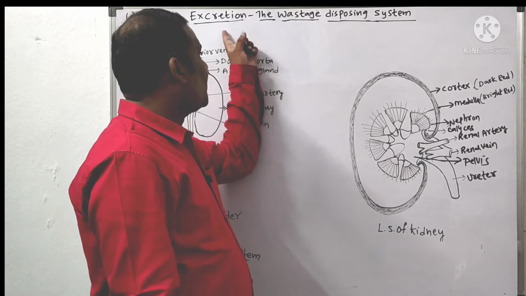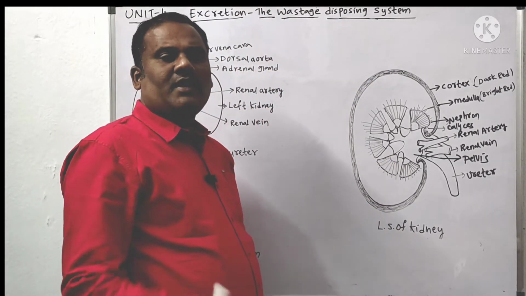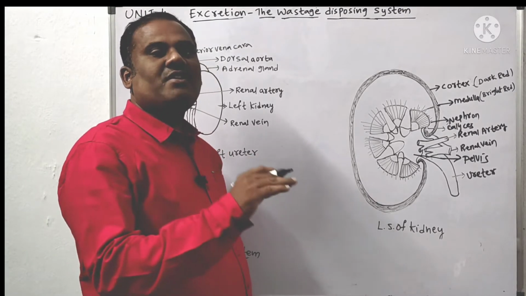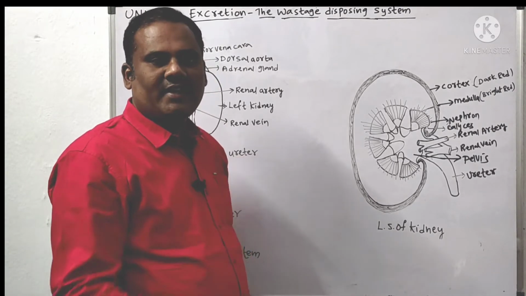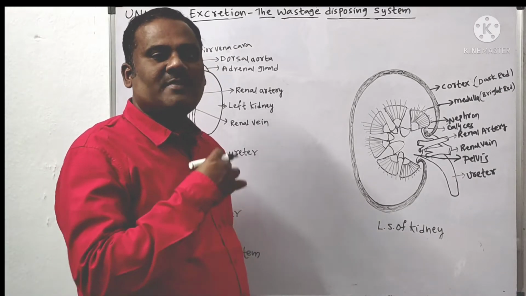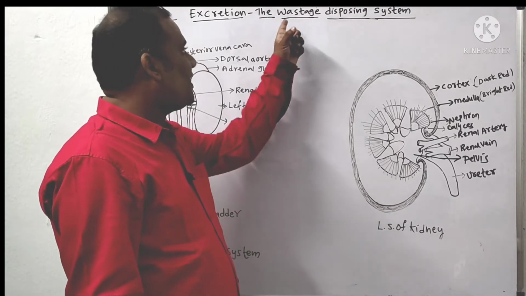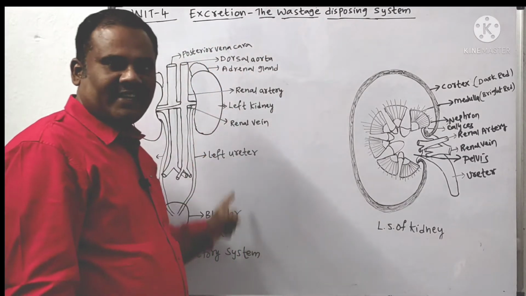Today's topic is excretion, the waste disposing system. That means the elimination of waste from our body is called excretion. అంటే మన బాడీలో ఉన్న వేస్ట్ మెటీరియల్స్ బయటకు పంపించడాన్నే excretion అంటాం. That excretion can be done with the help of the excretory system.